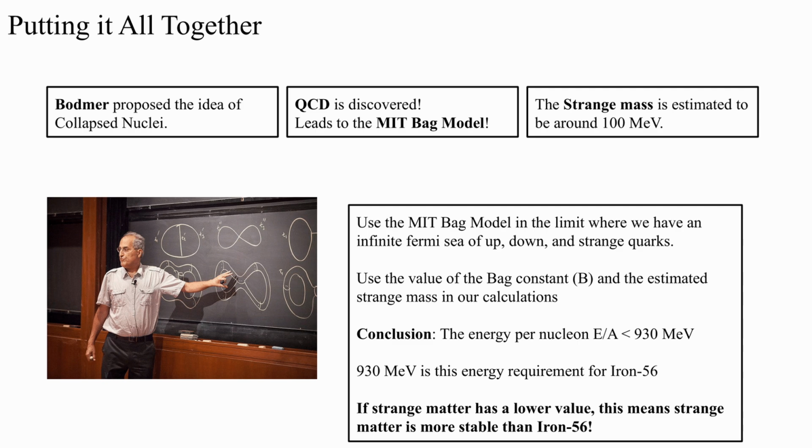Jumping back to Edward Witten's conclusion, if this bulk strange matter, an analog for Bodmer's collapsed nucleus, has lower energy per nucleon than iron-56, then it's possible that this strange matter is actually more stable than iron-56, and you could have strange stars which have nuclei of strange matter. The creation of a single instance of strange matter could trigger an apocalyptic scenario where it converts ordinary nuclei into strange matter and devours everything in its path.